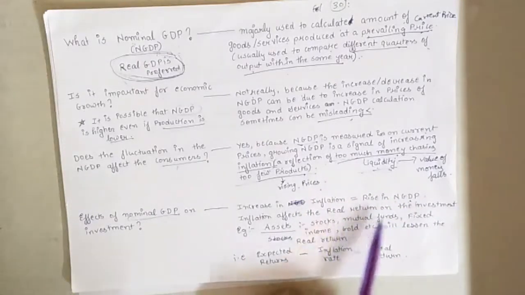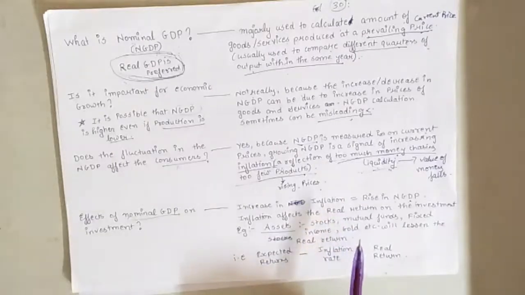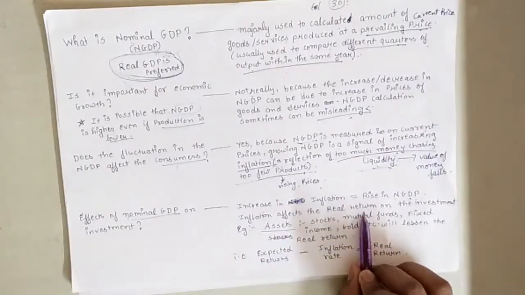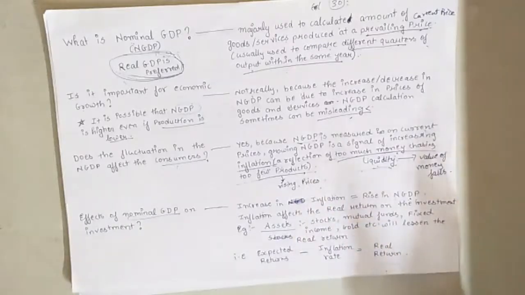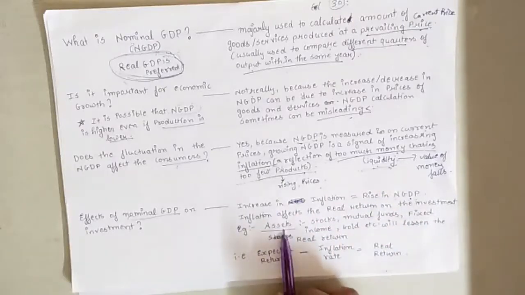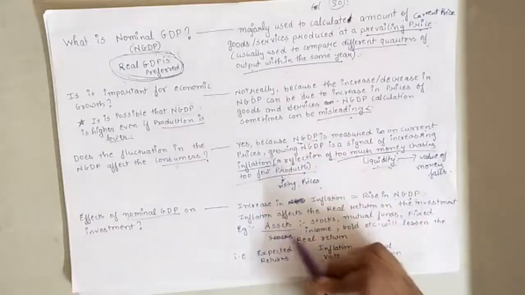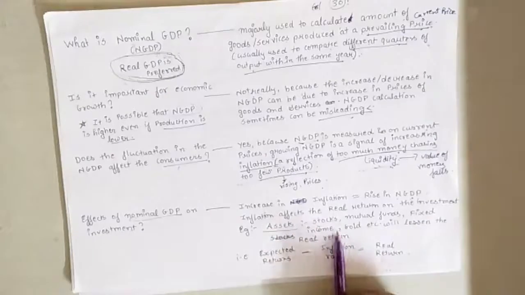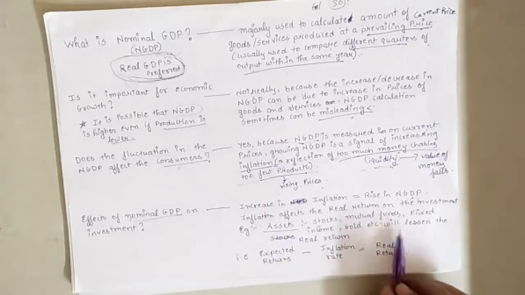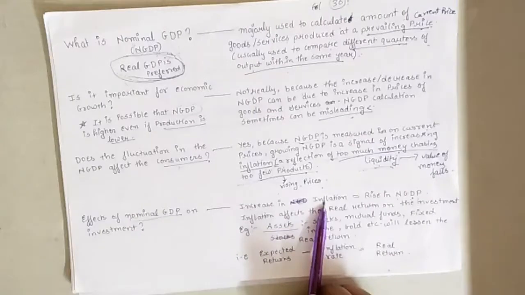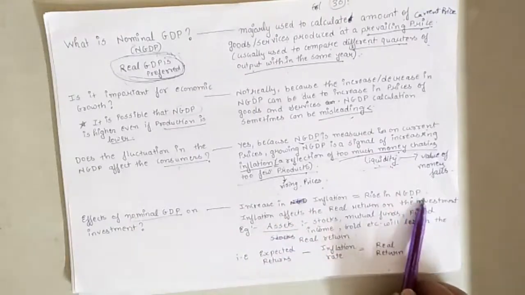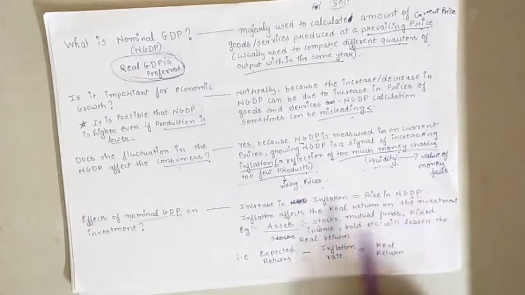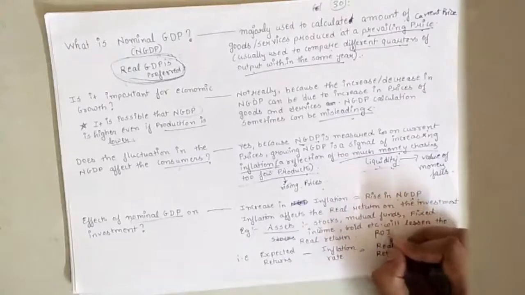So inflation affects the real return. Real return means the return which is expected by an investor on his investments. For example, an investor invests his money in various assets like stocks, mutual funds, fixed income, goods, etc. So if inflation is rising, or the nominal GDP is rising, it will affect the return on investment, that is the ROI, return on investment.